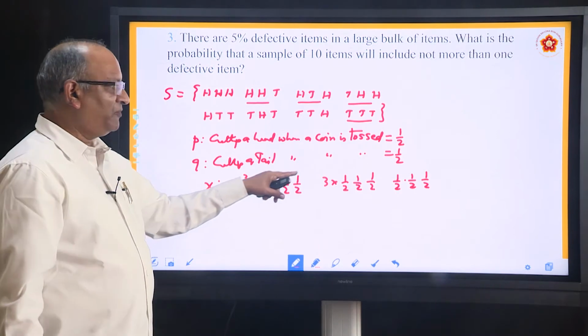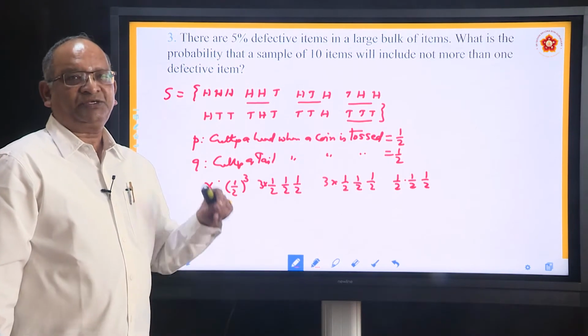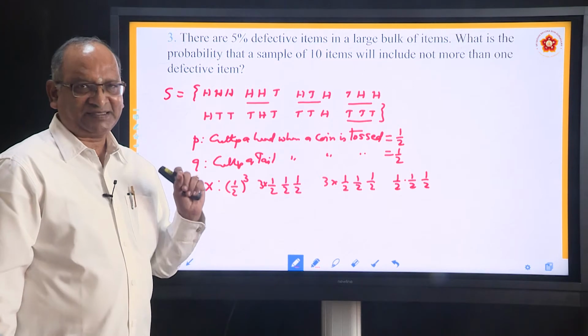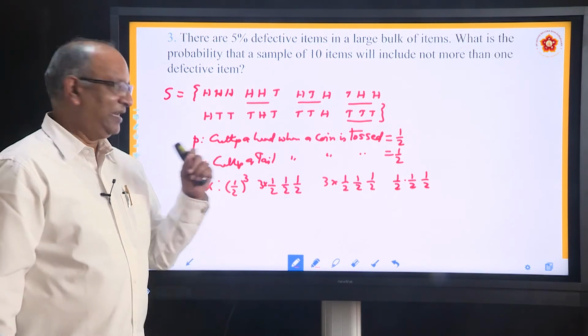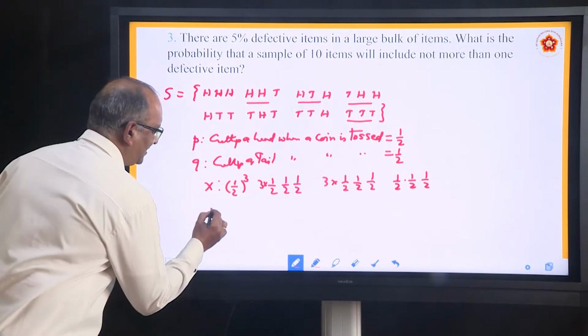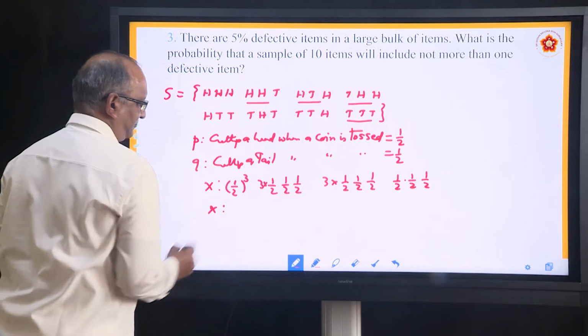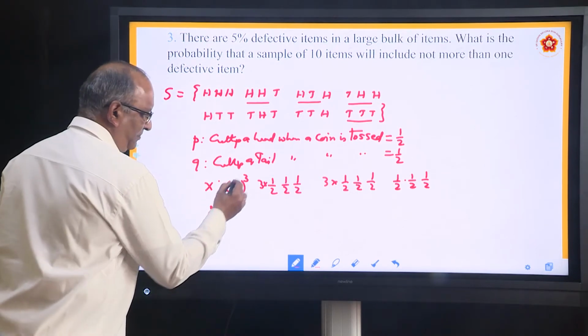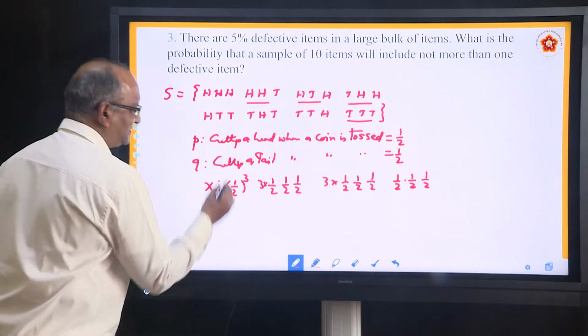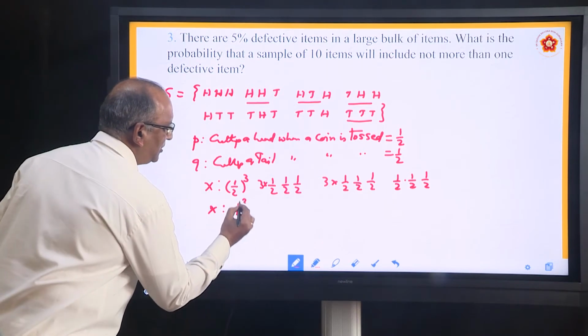Suppose instead of writing 1 by 2, 1 by 2, we use P for success and Q for failure. What will you get? For x equal to 3, we have 3 successes, so it is P cube.